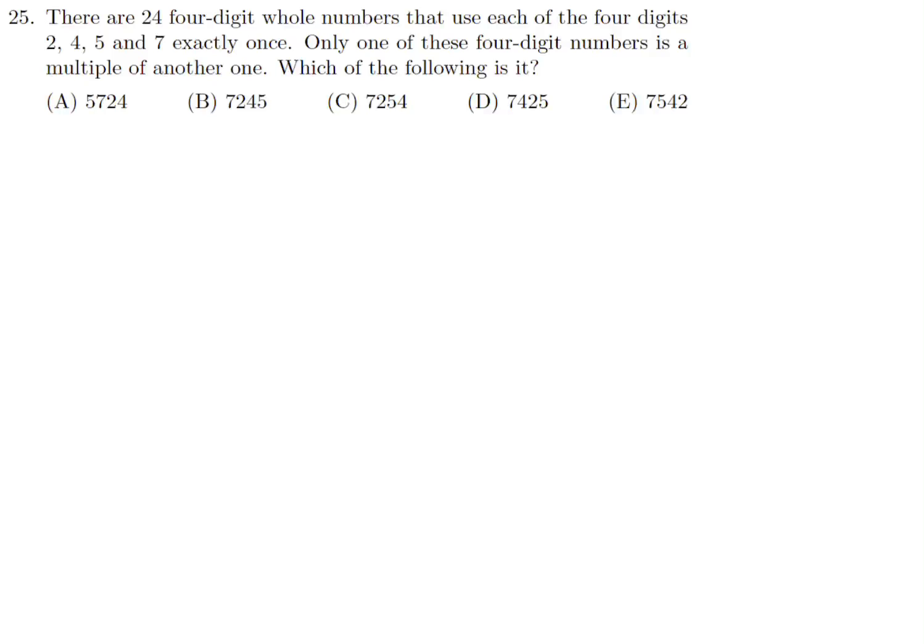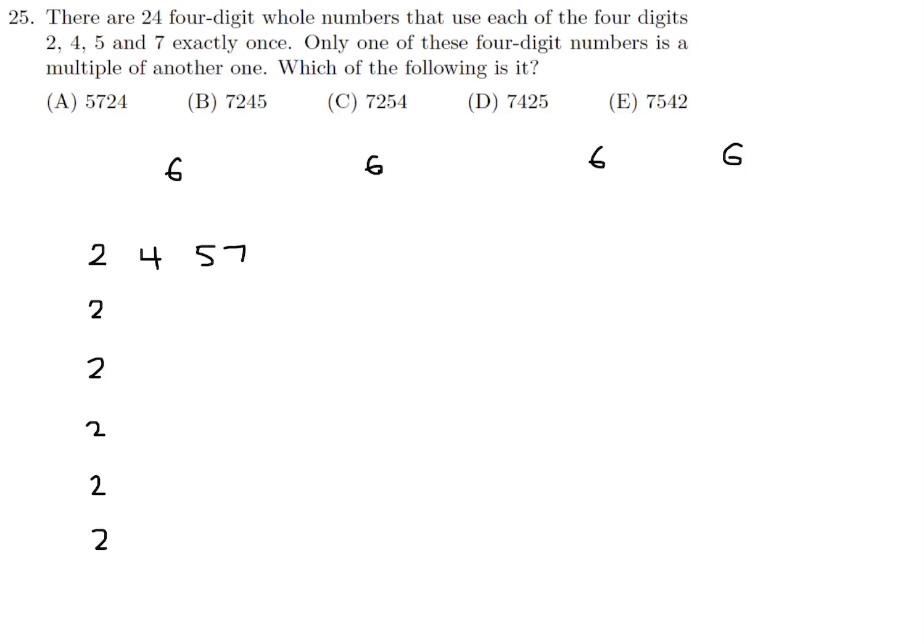There are 24 4-digit whole numbers that use each of the 4 digits 2, 4, 5, and 7 exactly once. Only one of these 4-digit numbers is a multiple of another one. Which of the following is it? So we can very quickly figure out that if there's 24, you've got 6, 6, 6, and 6 in terms of the groupings. And the first 6 all begin with 2. All right? And you can very quickly write them out.